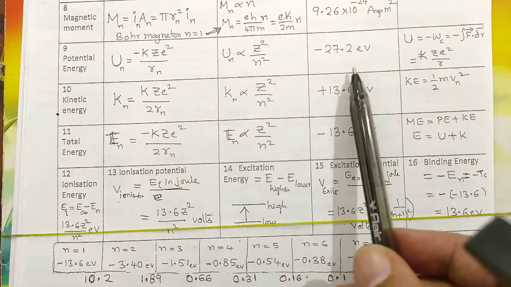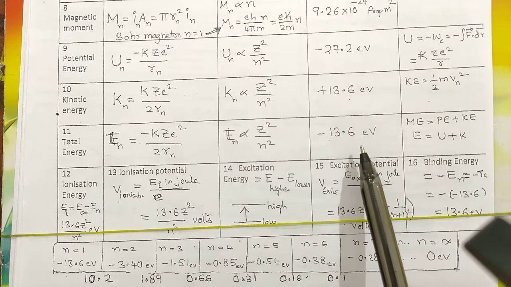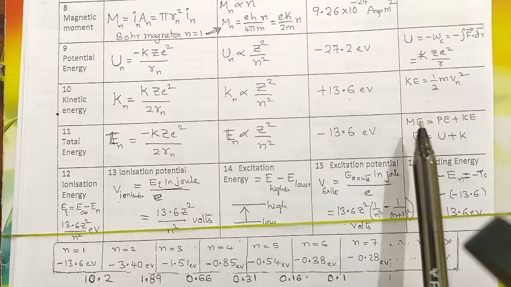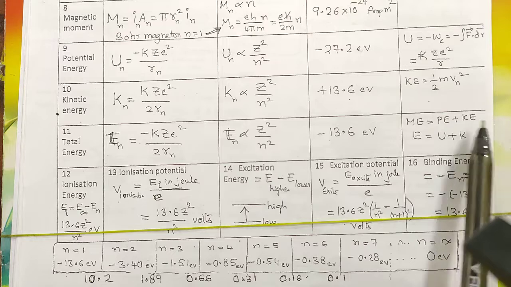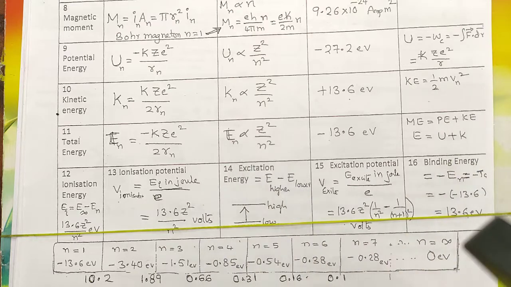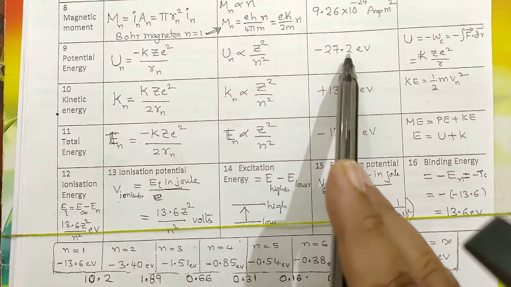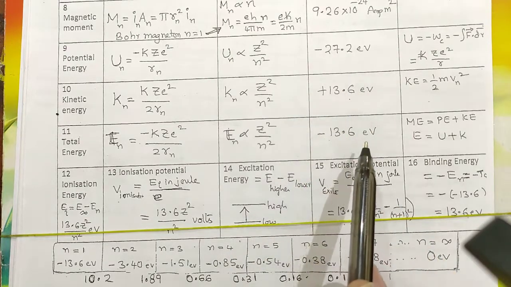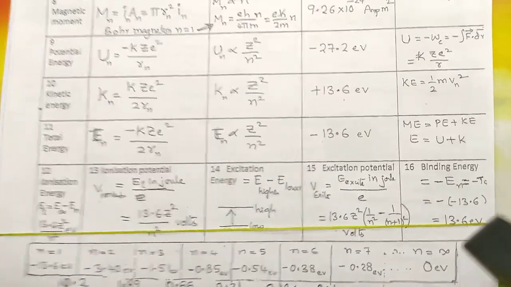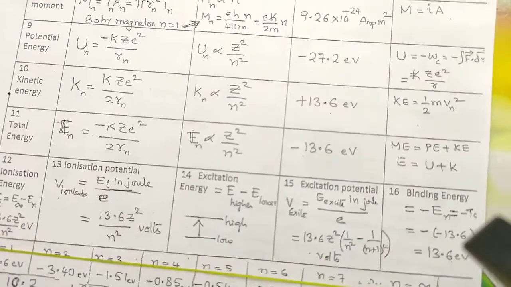So that's why kinetic energy will get plus 13.6 and total energy comes out to minus 13.6. We have obtained this expression by adding mechanical energy, which is equal to the sum of potential energy and kinetic energy. This is the total energy of the electron, which is not plus 13.6 or minus 27.2, it is the sum of this, that is minus 13.6 eV. Now comes many other expressions which are also useful in your future.